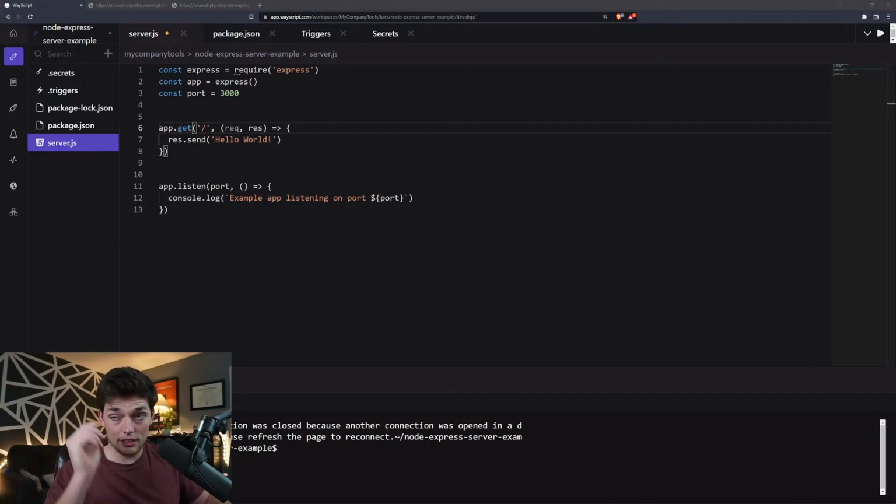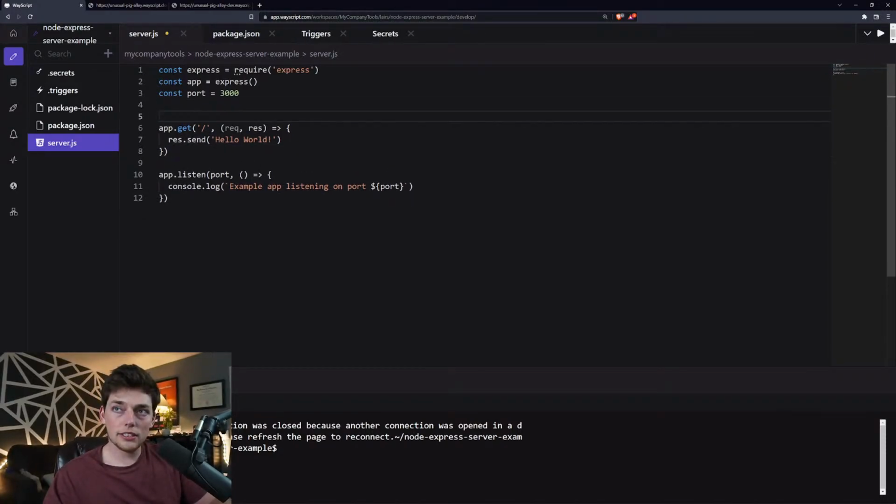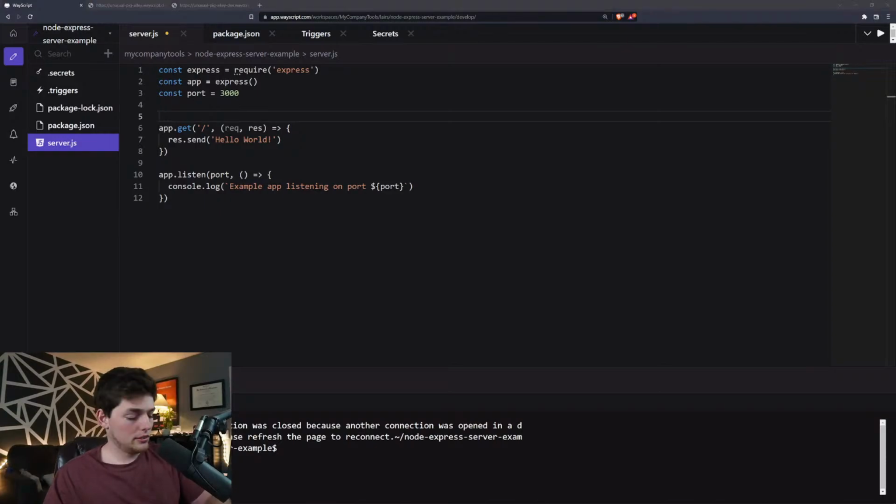So let's see if I can, yeah, okay. So I found that little bit of code. I want to show you a cool Wayscript specific feature. So this is the first time I've used this because it's brand new. But let's try it. So we have this in Flask.